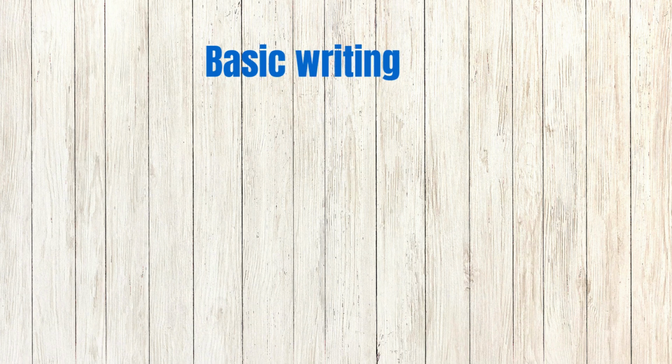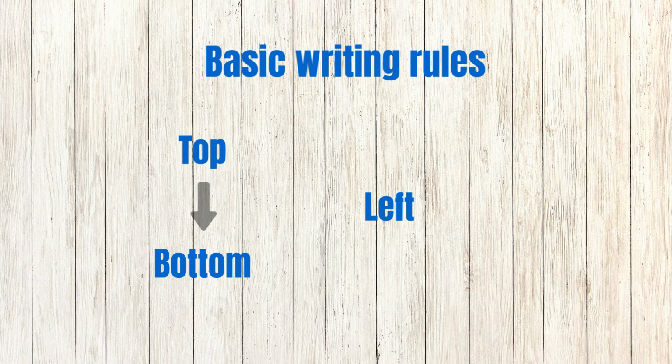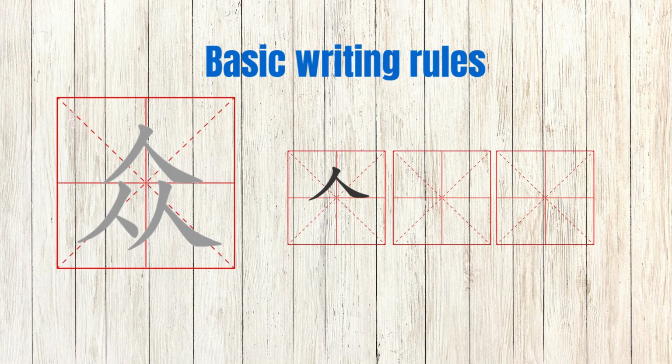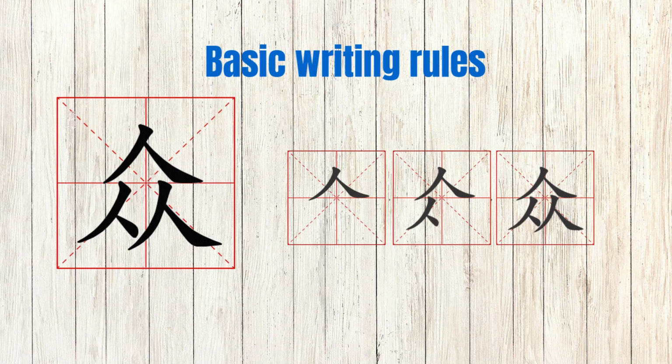Before writing this character, let's review the golden rule of writing Chinese characters: from top to bottom and from left to right. So, for this character, the correct order is: first, the one at the top; second, the one at the bottom left; and last, the one at the bottom right. Have you learned how to write this character?